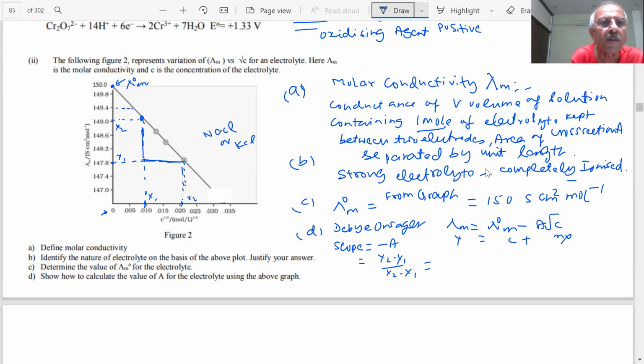Any doubt? Then the value will come and we will be able to calculate this. It is going to be around 87.46. Can you tell me what will be the units of A? The question has been asked: units of A.